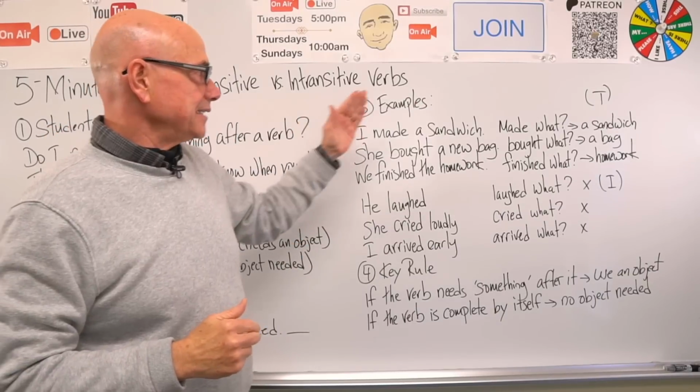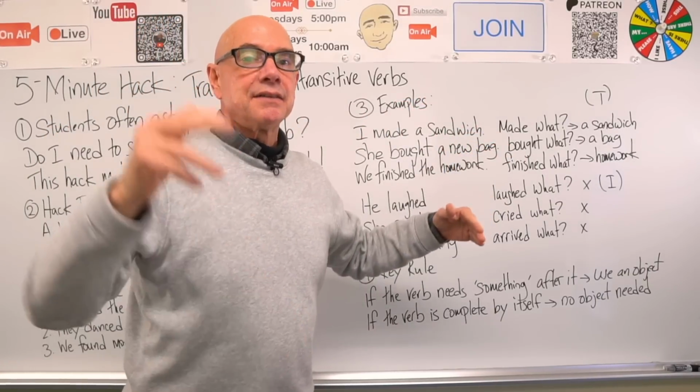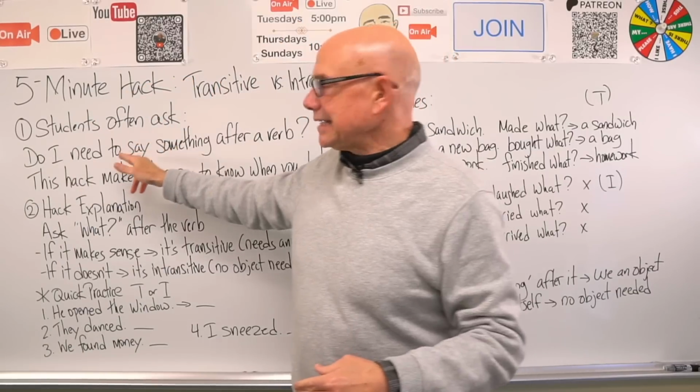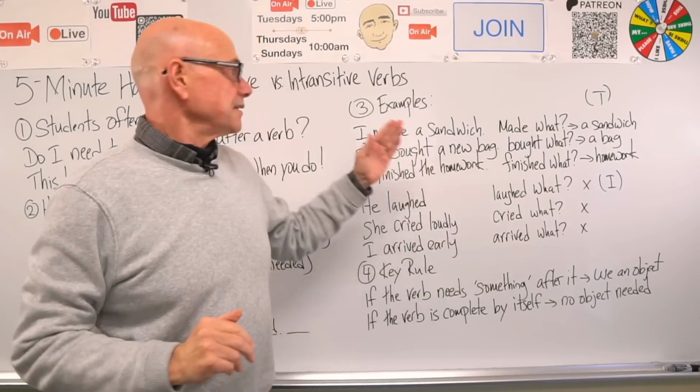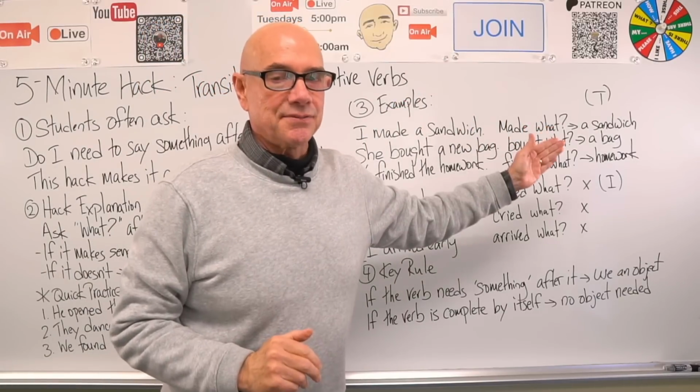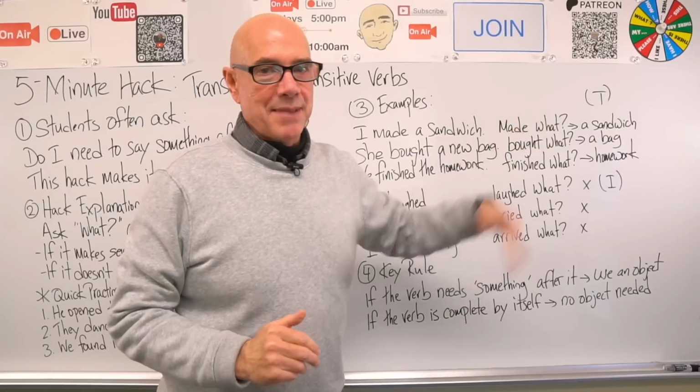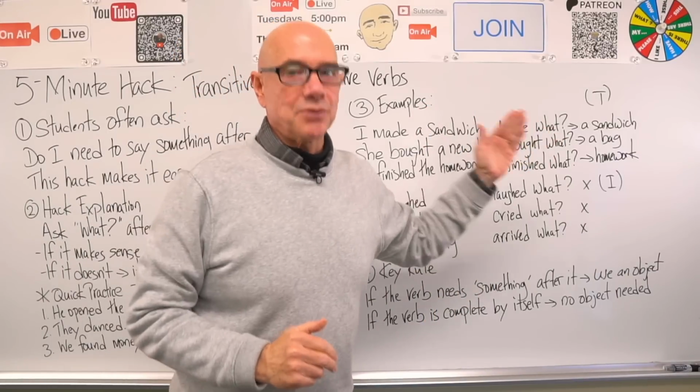Examples. I made a sandwich. Made what? A sandwich, right? So we need to say something after the verb. The verb is made. It's a transitive verb. So we need to say what was made. In here, a sandwich was made.